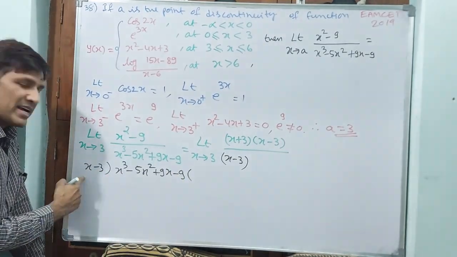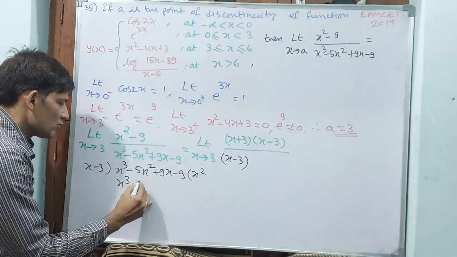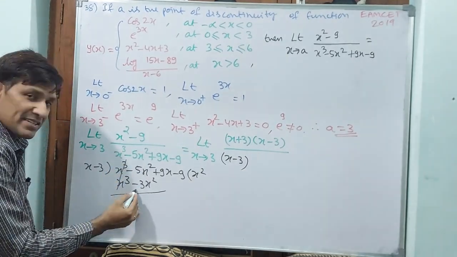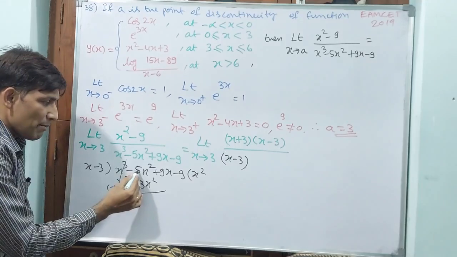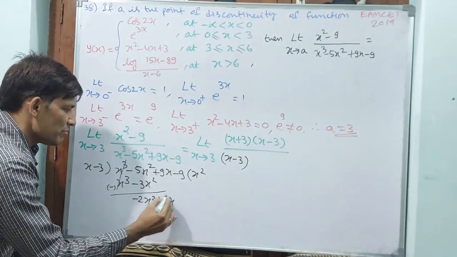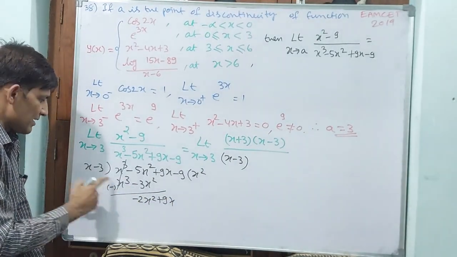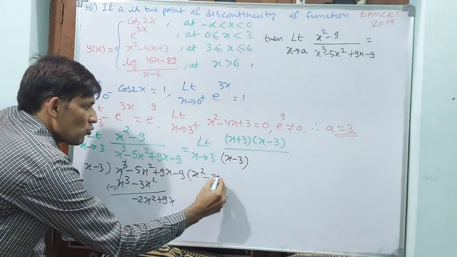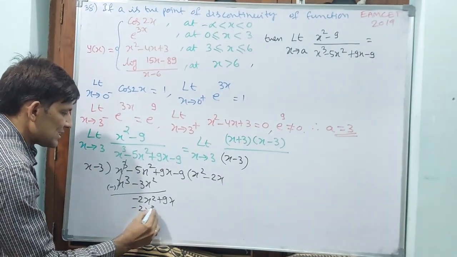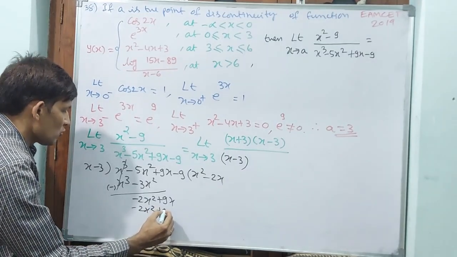You see x cube is there, x is there. You keep x square, x cube will come, minus 3x square will come. This is going to get cancelled out. Minus 5 plus 3, minus 2. Minus 2x square, and plus 9x you also bring from the numerator. See, minus 2x square is there, x is there, minus 2x you take. Minus 2x into x, minus 2x square. Minus 2x into minus 3, minus plus will come, 2 into 3, 6x.